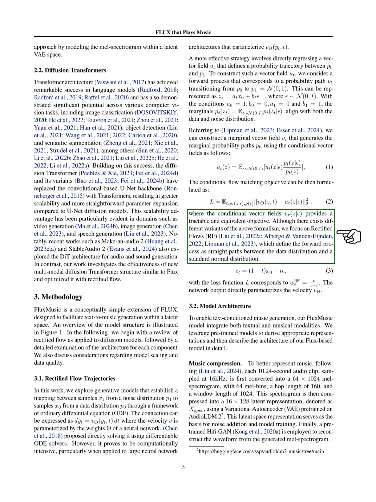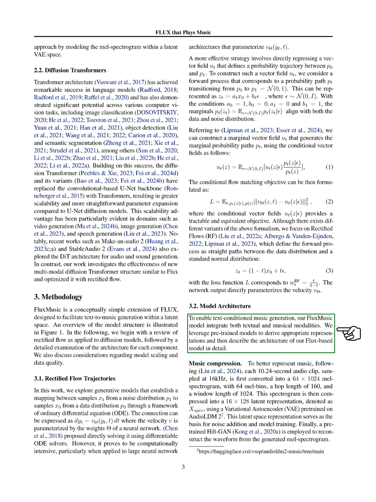We consider a forward process that transitions from the data distribution to a standard normal distribution. This is represented by a combination of the original data and noise. We can then construct a marginal vector field that generates the probability paths using conditional vector fields. For our model architecture, we integrate both text and music modalities to enable text-conditioned music generation.